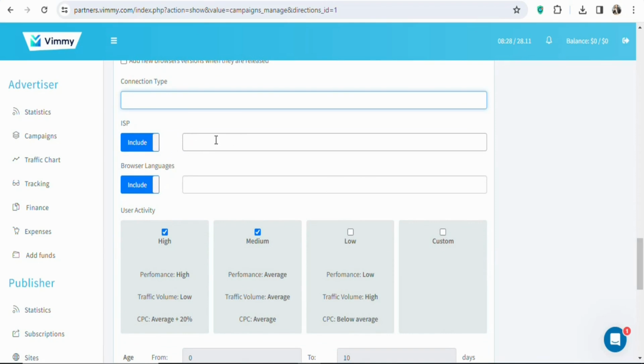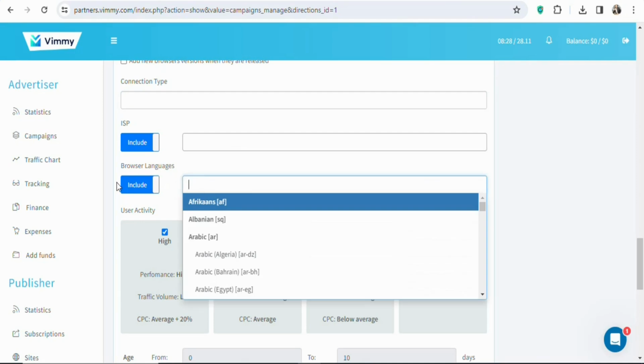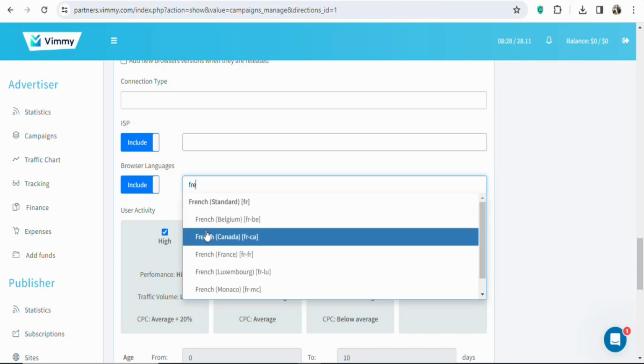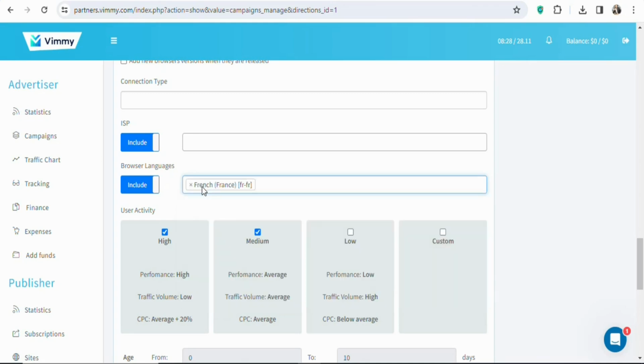You can see a lot of customization. IPs, if you want to include that, you can do it. Browser language, you have to enter it. You can see it is currently included. That means any language that you select here, the offer is going to be shown to people who understand those languages. So we are going to search for French because the offer is in French. Once you search for French, you can see French Canada, French Belgium, French France. So select French France because that is where the offer is allowed.